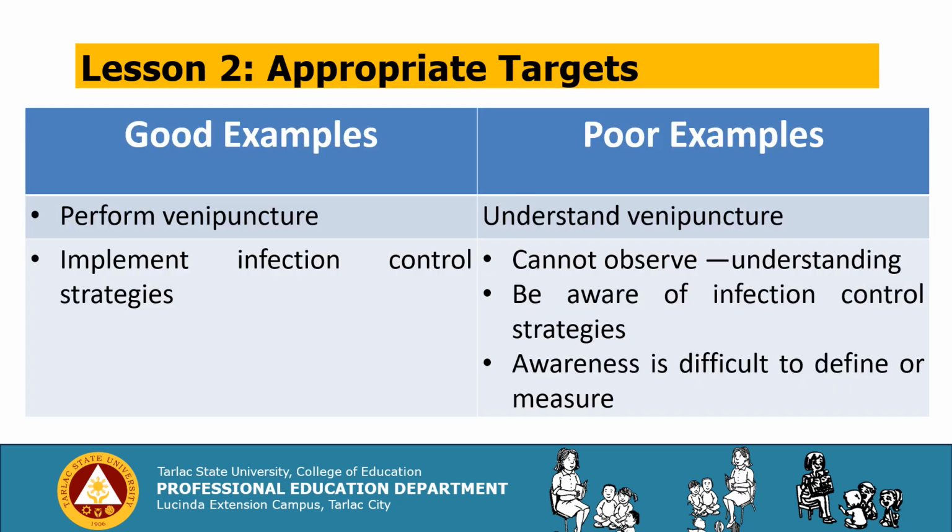Let me give you an example of good objectives. Number 1, perform venipuncture. This is the good one. If you compare the good and poor examples, you will notice, look at this one, understand venipuncture. Number 2, implement infection control strategies. So look at the poor examples. Beware of objectives that cannot be observed, okay? Understanding and awareness are difficult to define or measure.